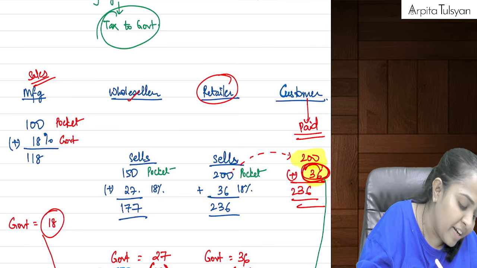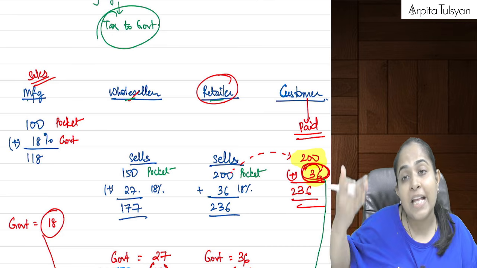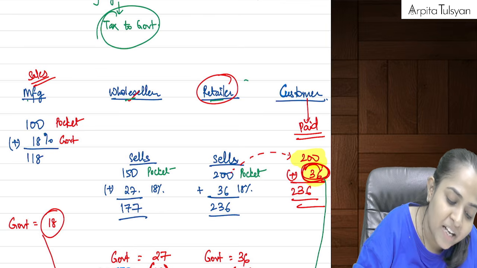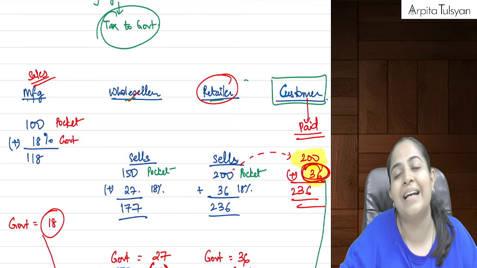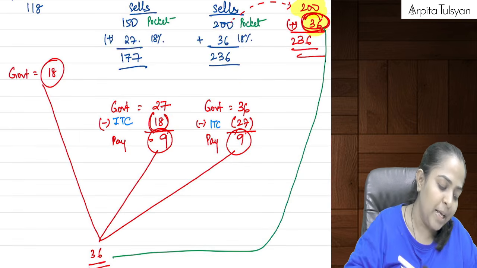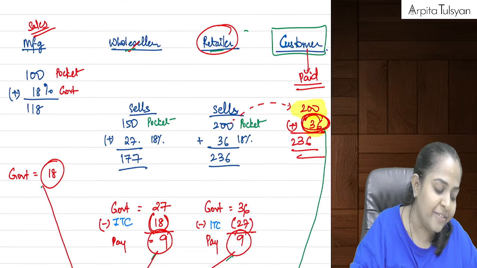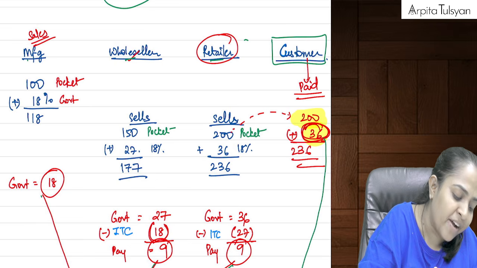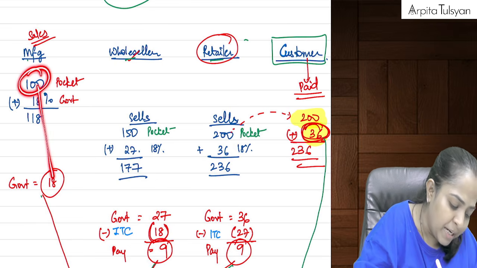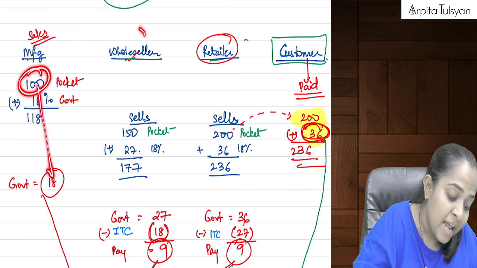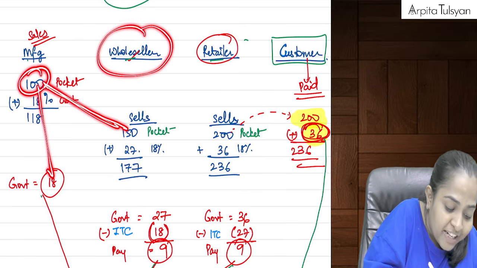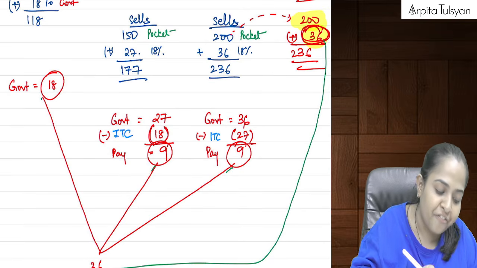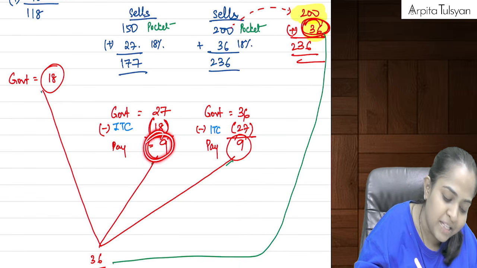Everyone here, manufacturer, wholesaler, retailer, is passing on the burden of tax to the next person. The last person is the one who ultimately bears the entire burden, and the government keeps on getting the taxes at every level, wherever there is a value addition. Your manufacturer did a value addition of 100 rupees, so 18% of that was paid by the manufacturer. Then the wholesaler did a value addition of 50 rupees, on which 18%, that is 9 rupees, was paid here.